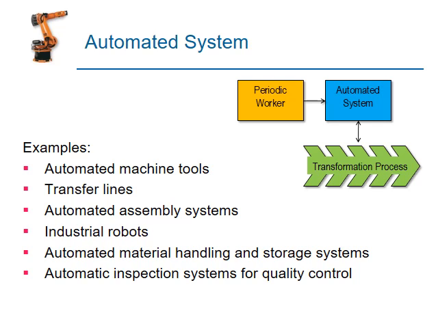Now we are going to introduce robotics or machines, implemented as a substitution for the employee. That is the automated system. Some examples are the machine control system, transfer line, automated assembly line, industrial robots, material handling system, storage system, and also inspection system. Here we are giving only small examples. Automation may be implemented in many other things, but in this subject we only discuss industrial automation.